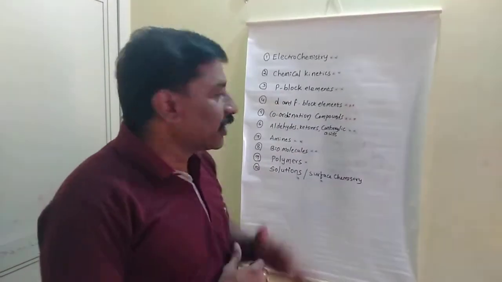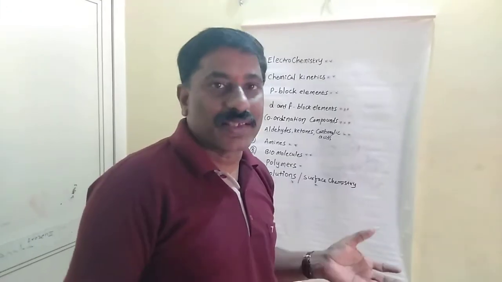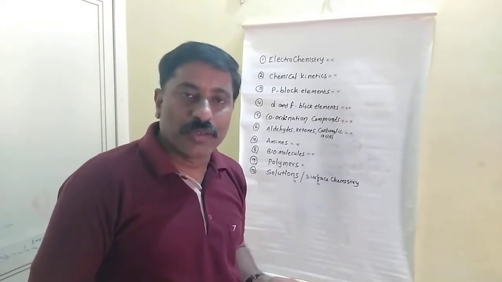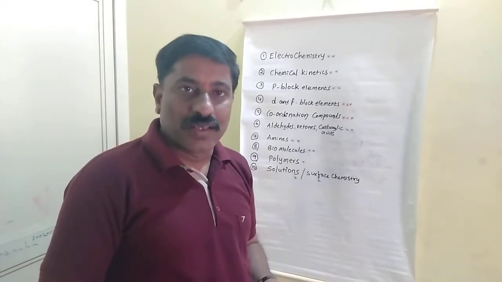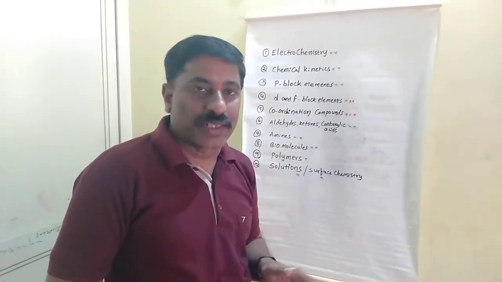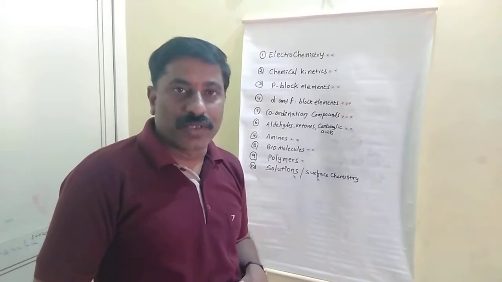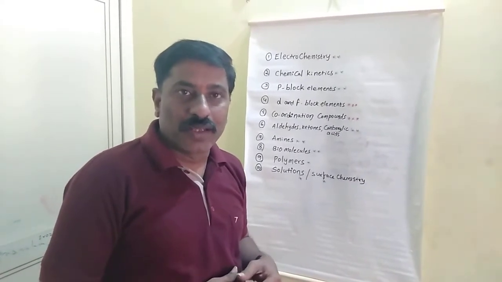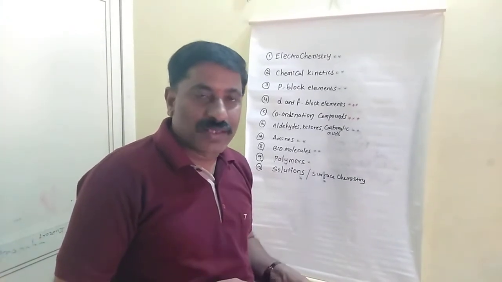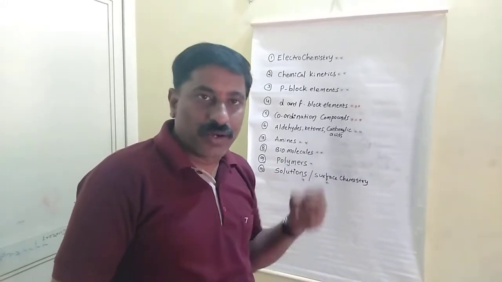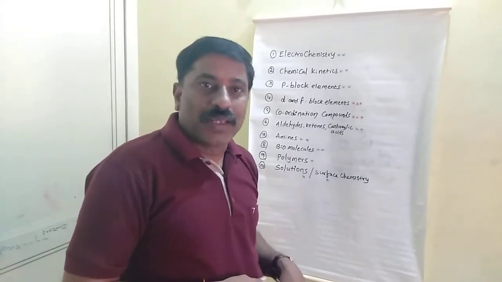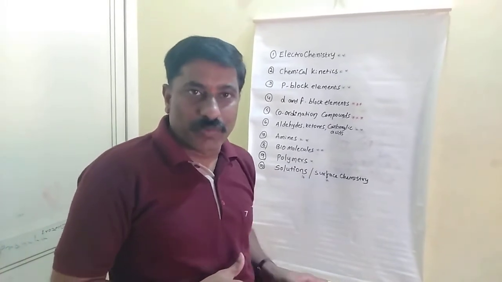Chemical kinetics. After that, P block elements. In P block elements we have 4 lessons: 5A group elements are the nitrogen family, 6A group elements are the oxygen family, 7A group elements are halogens, and noble gases. In noble gases, mostly we have hybridizations and their structures, what is the shape, all those. For the remaining group elements, maximum they are asking in properties: what are the main products, or the order of thermal stability, oxidizing nature or reducing nature, enthalpy, hydration enthalpy, like that. Just prepare these orders once.